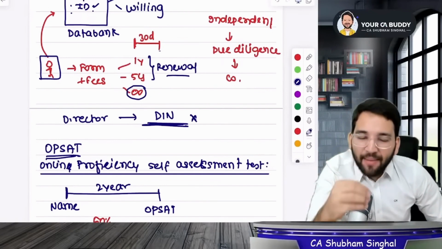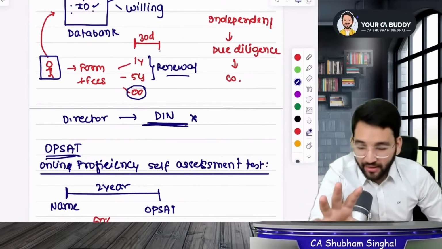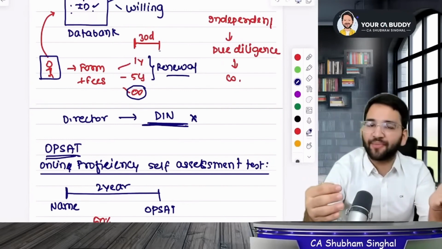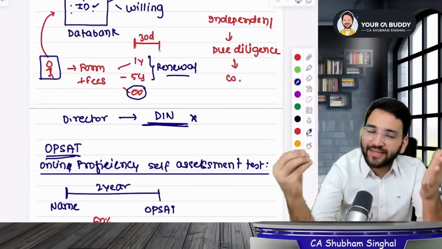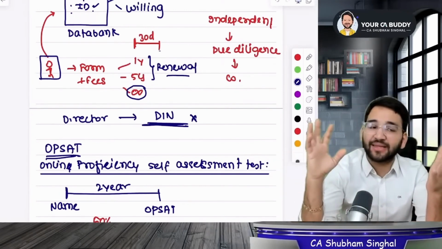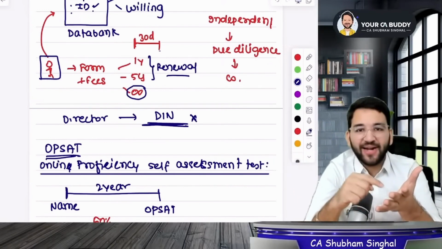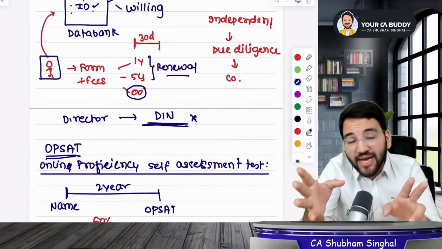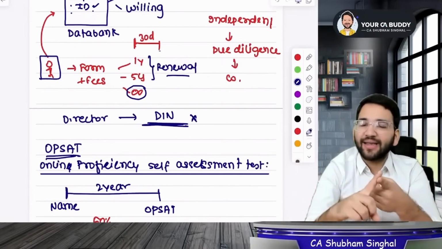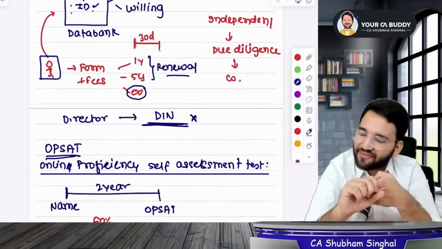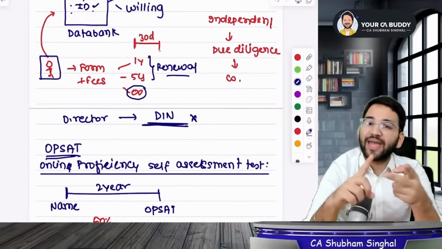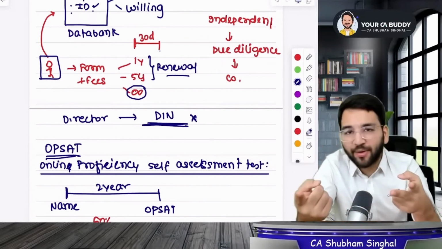So ICAI sir has been given a responsibility to make a data bank, and this data bank will list all current and aspiring independent directors. The company can take names from it and appoint their own independent director, but checking if they are independent or not is the responsibility of the company, not of ICAI sir. Now, how will your name be put in ICAI sir? You can get it registered for 1 year, 5 years, or an infinite period or lifetime, and the fees change accordingly. If you registered your name for 1 year or 5 years, you may have to renew it.